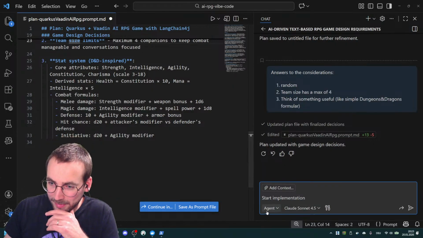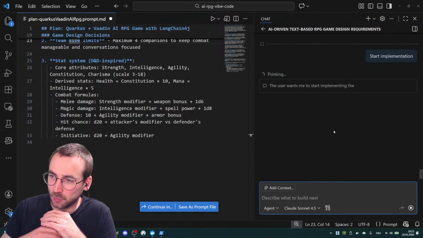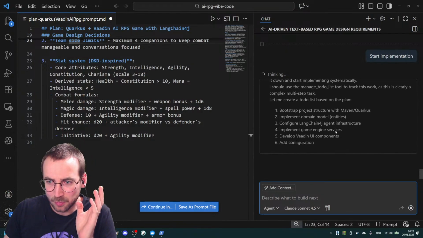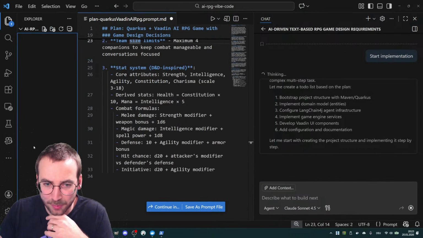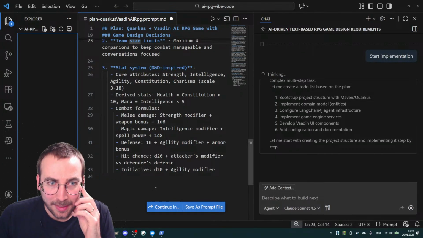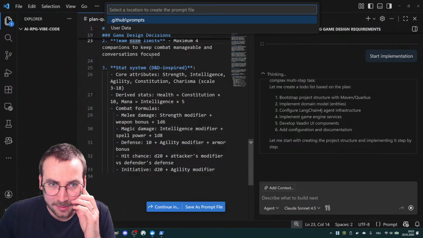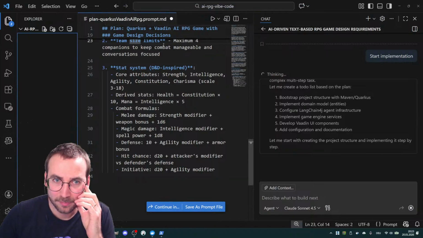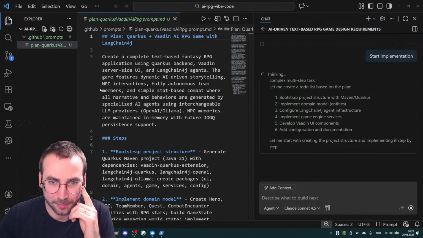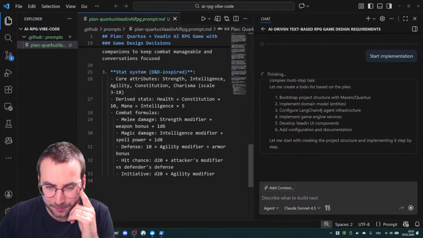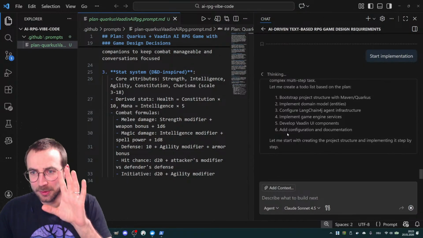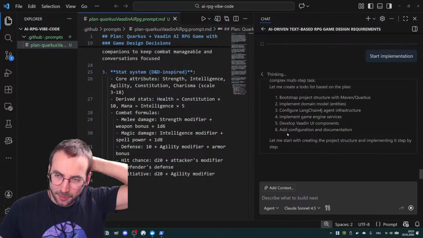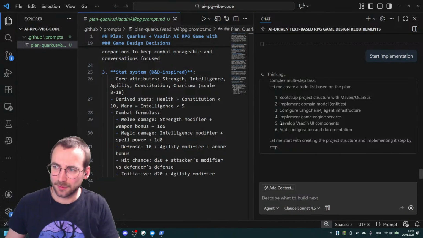Okay, so now we are in agent mode. We say start implementation and it will do a lot of stuff. Usually it's really, really busy here. And we can then see that it's creating files and stuff like that. Save as prompt file, why not? Select the location. Great. Okay, so we have our first file, and then we know what it does. So it will do a lot of stuff, and it will continue to ask me questions and ask for permission.